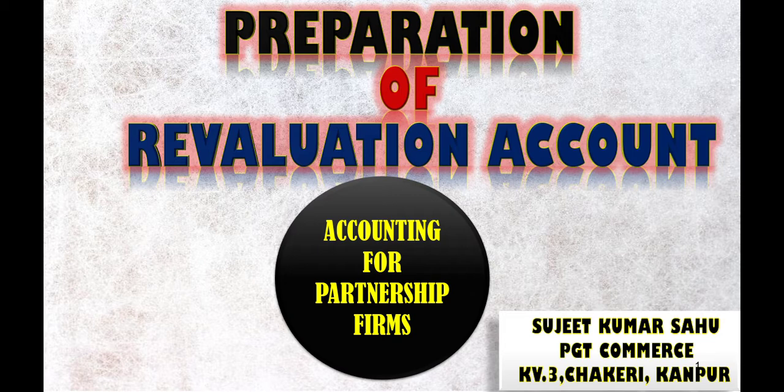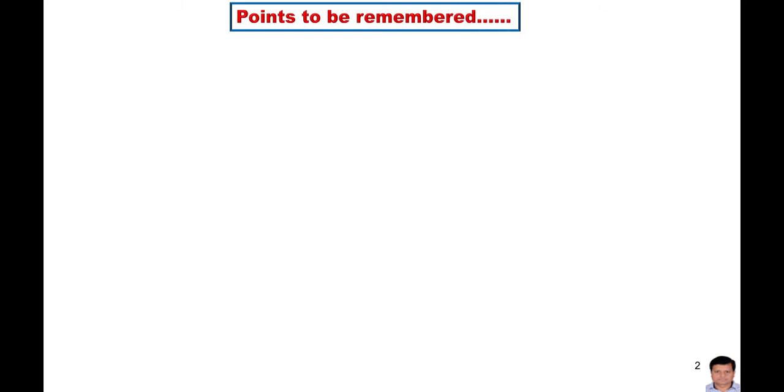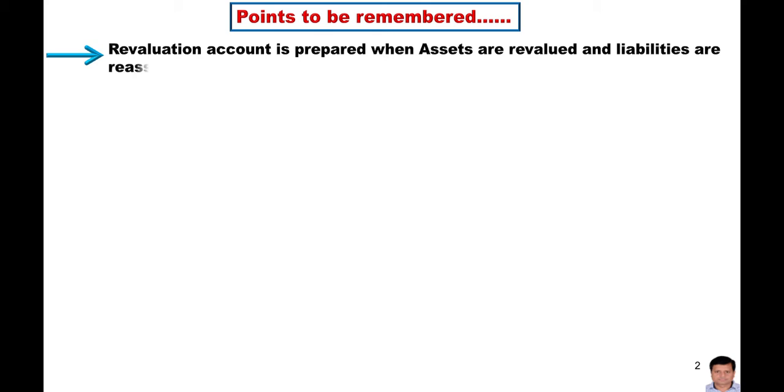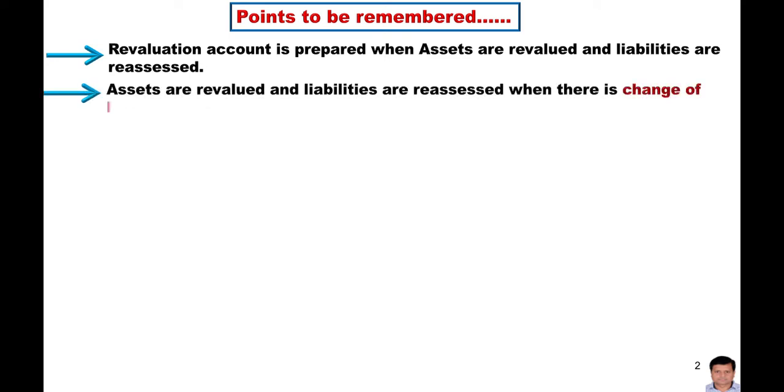So let us start. There are some points we need to remember for the preparation of the revaluation account. Number one, a revaluation account will be prepared when the assets are revalued and the liabilities are reassessed. Number two, assets are revalued and the liabilities are reassessed when there is a change of the profit sharing ratio. It means whenever there is a change of the profit sharing ratio, the assets will be revalued and the liabilities